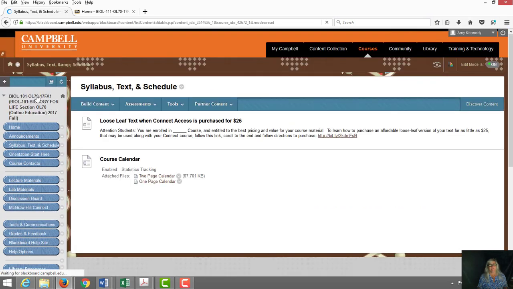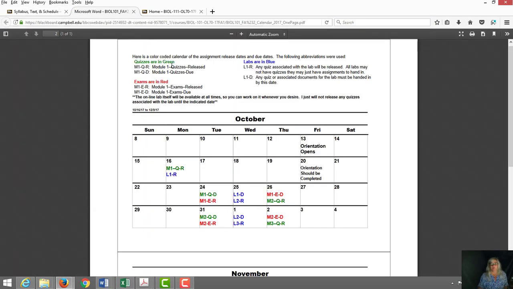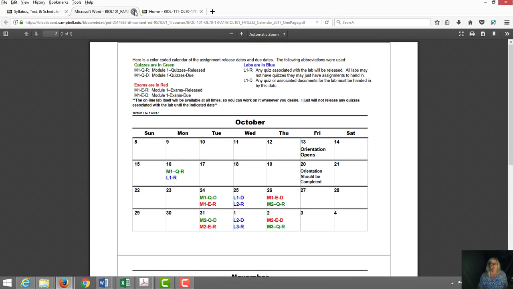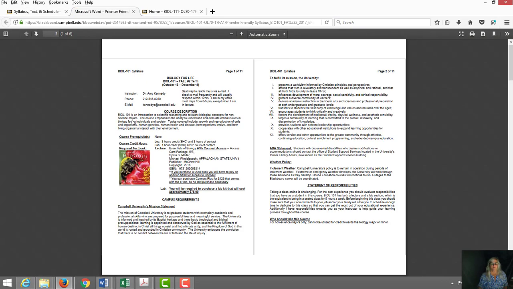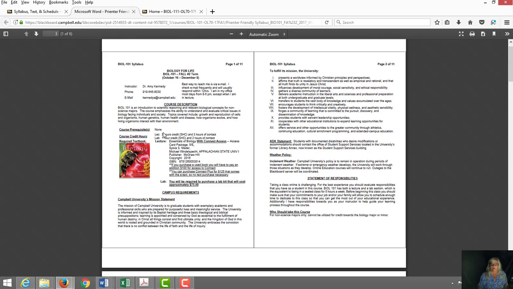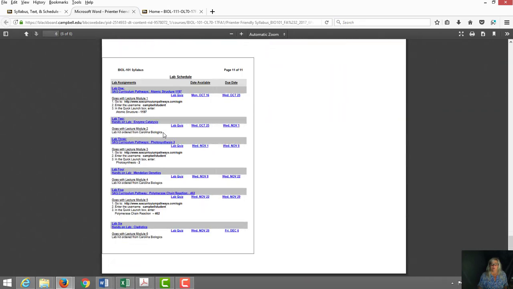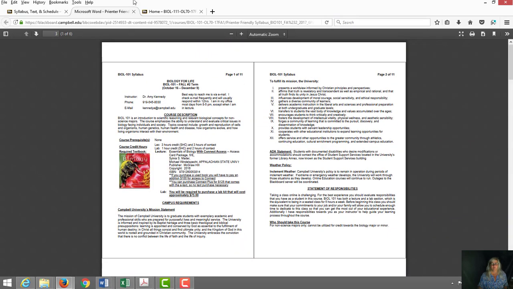Under the syllabus text and schedule, you can find a copy of a one-page calendar and a two-page calendar. They're both in PDF format so that you can see a quick access of when things will be released and when things will be due. You can also find a copy of the syllabus here, so you always have access to the syllabus from an iPad or tablet or a phone if you're wondering if something is due or not, because it also is PDF.